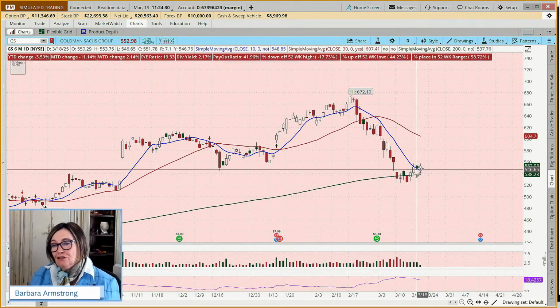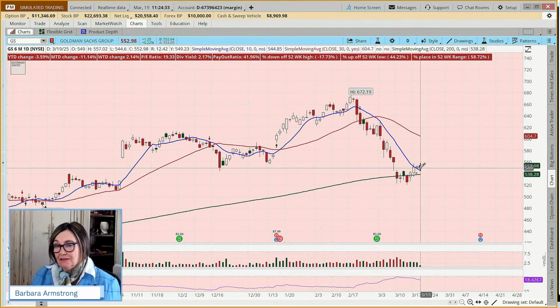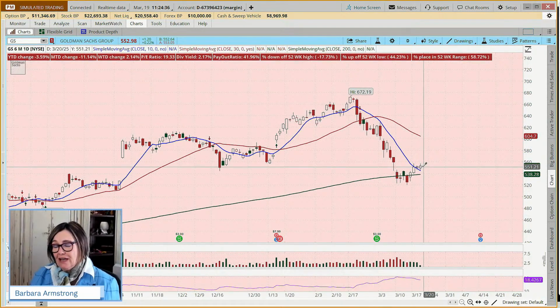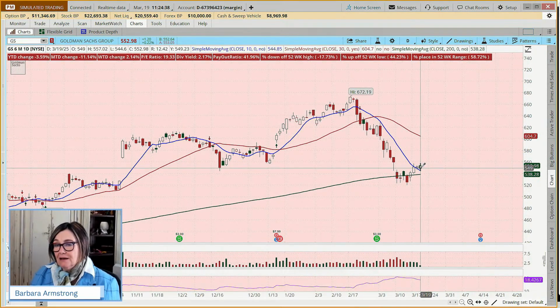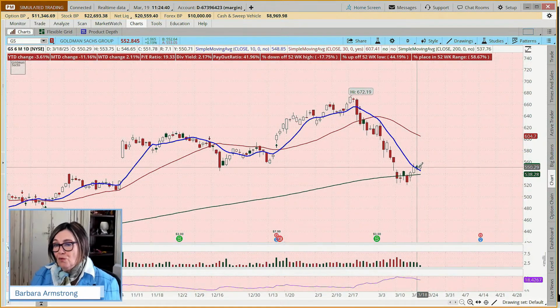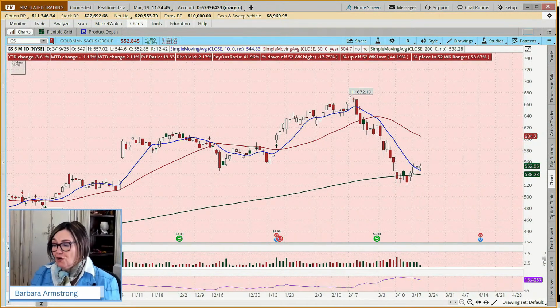And someone is saying, it looks like a higher low to me. Well, it's back above the 200-day moving average, which some might see as a bullish sign. But in technical analysis, some of it is like a Rorschach test. We had a low here, and then we had a lower low, and then we had a lower low. Now, there isn't a higher low yet, because so far we've just been moving up.